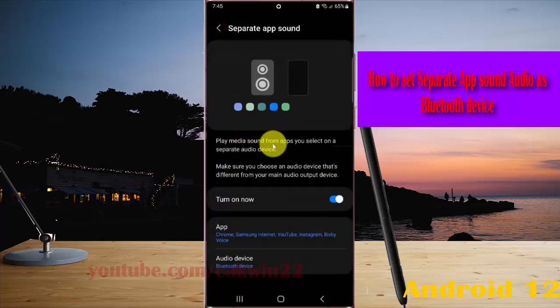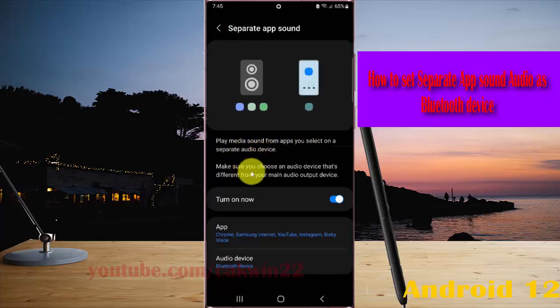Play media sound from apps you select on a Separate app sound audio device. Make sure you choose an audio device that's different from your main audio output device.